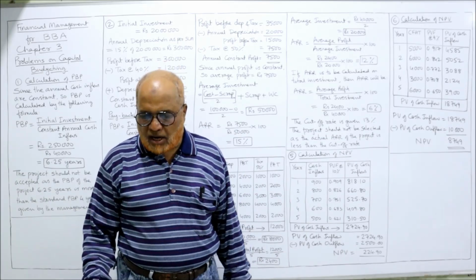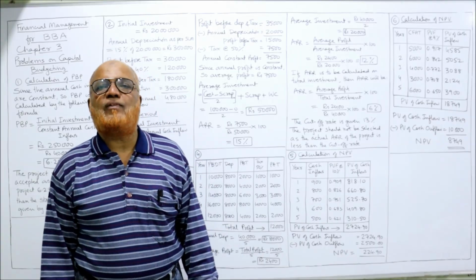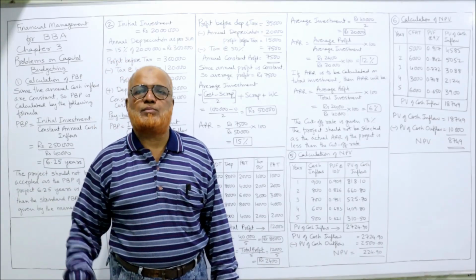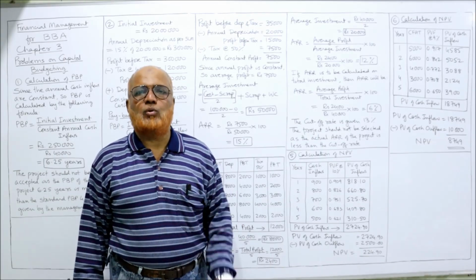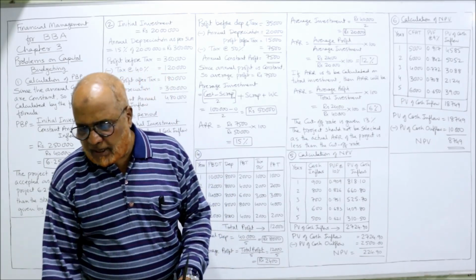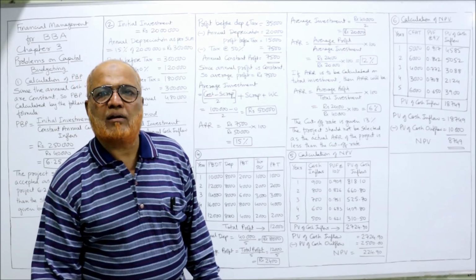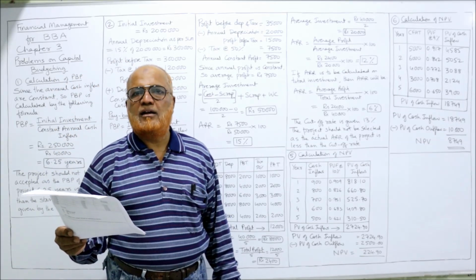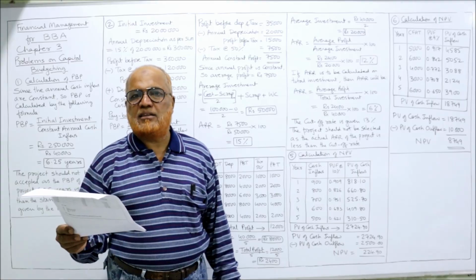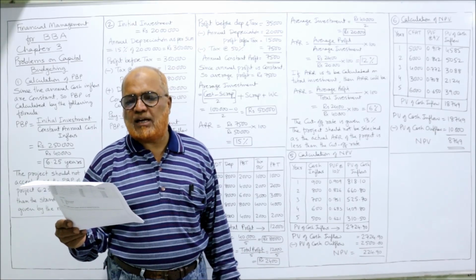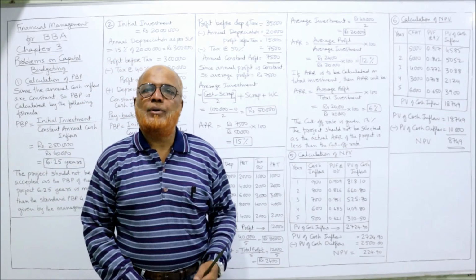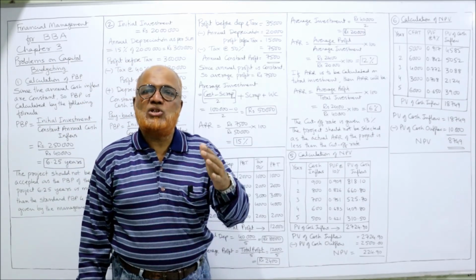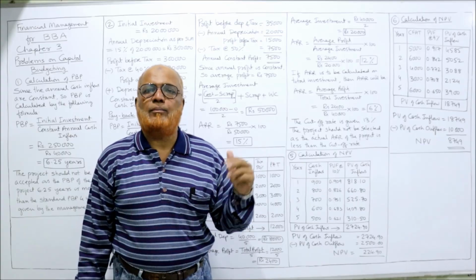The present value of cash outflow is given in the problem, 2,500. That is the initial investment. We need the present value of cash inflows. We are going to get different amounts every year: first year end 900, second year end 800, third year end 700, fourth year end 600, fifth year 500. We cannot add them all up because the value of money will change from time to time.